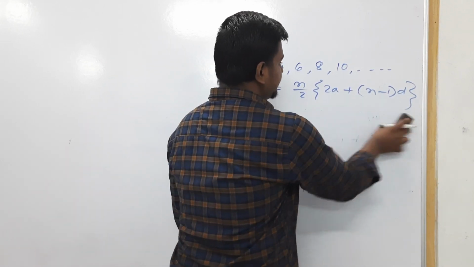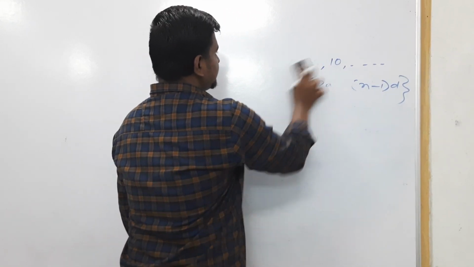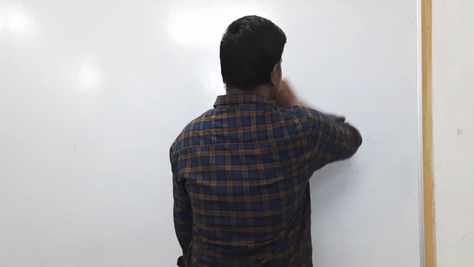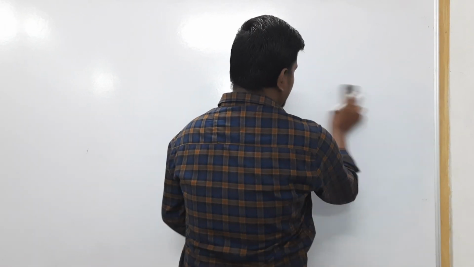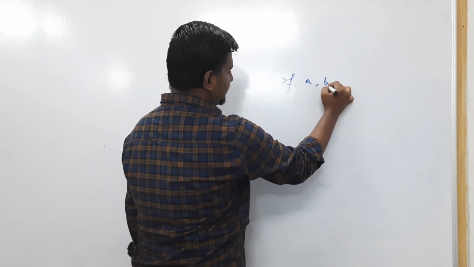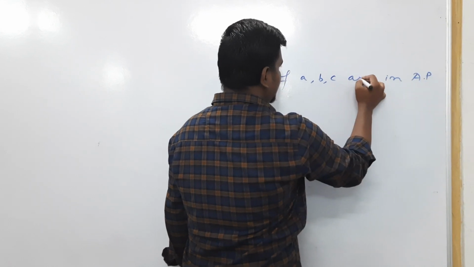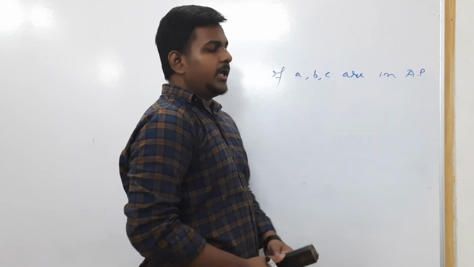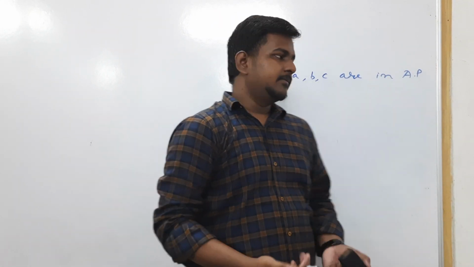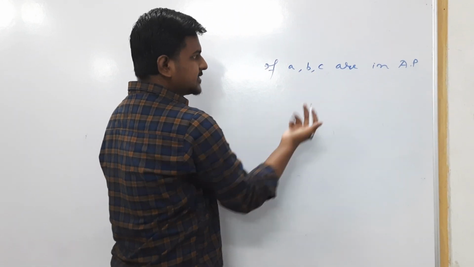Another application: suppose A, B, C are in AP. Then we know that in an AP the common difference is the same.